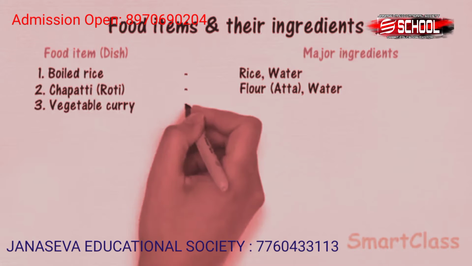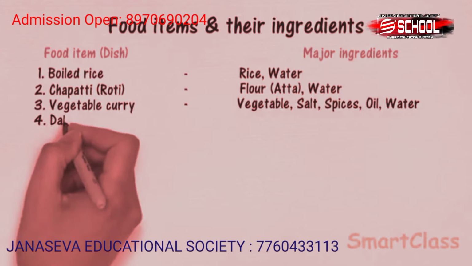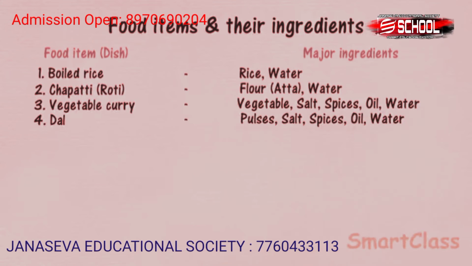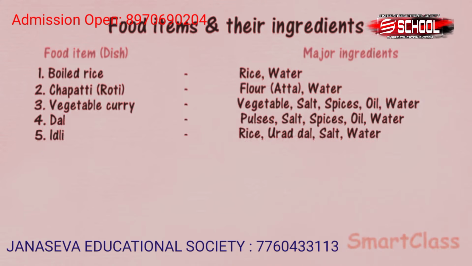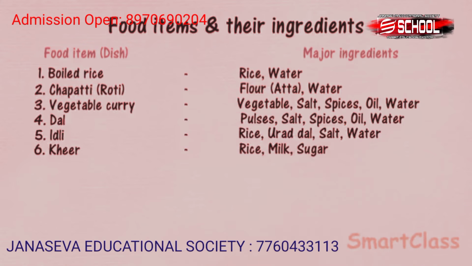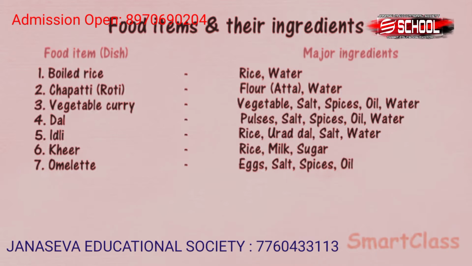Vegetable curry requires vegetables, salt, spices, oil and water. Dal requires pulses, salt, spices, oil and water. Idli requires rice, urad dal, salt and water. Kheer requires rice, milk and sugar. Omelette requires eggs, salt, spices and oil.